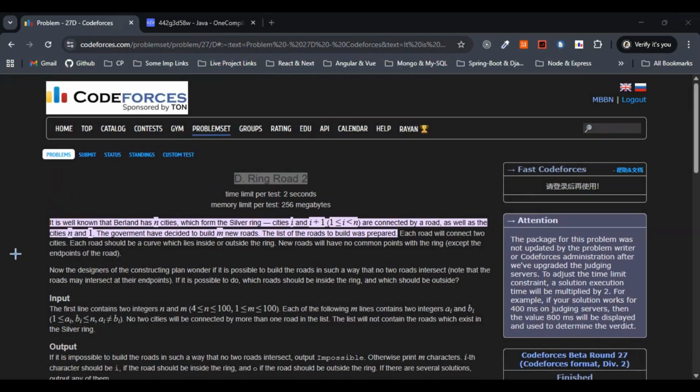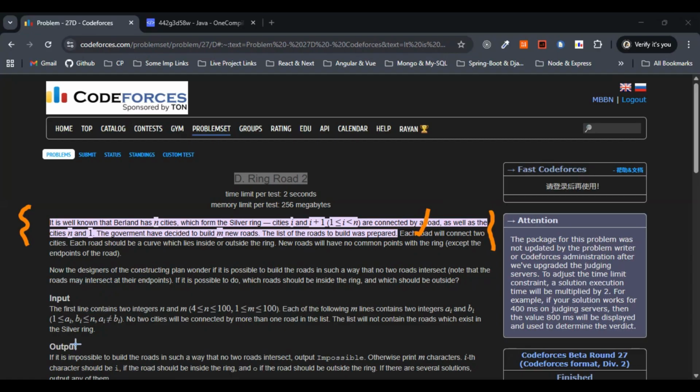You can just go through the question. I'll just summarize the question so that it will be easier for us to solve the problem. See, this part, whatever they have mentioned in the white, just go through it. That's important. It is well known that Berlin has n cities from the silver ring cities. So let me summarize the question here, right?